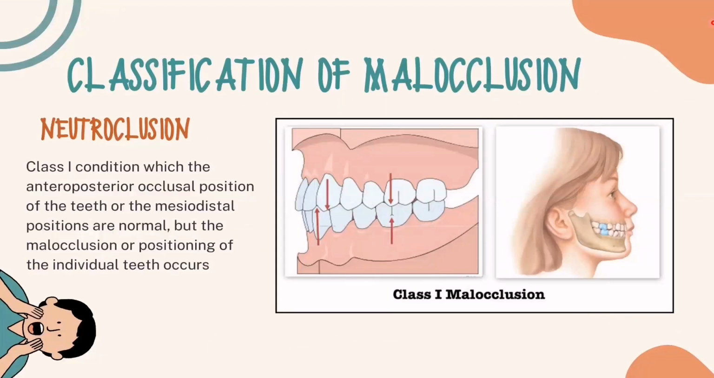These are the classifications of malocclusion. Number 1 is the neutroclusion or class 1 condition, in which the anterior-posterior occlusal position of the teeth, or the mesiodistal positions, are normal, but the malocclusion or positioning of the individual teeth occurs. This is an example of a class 1 malocclusion.